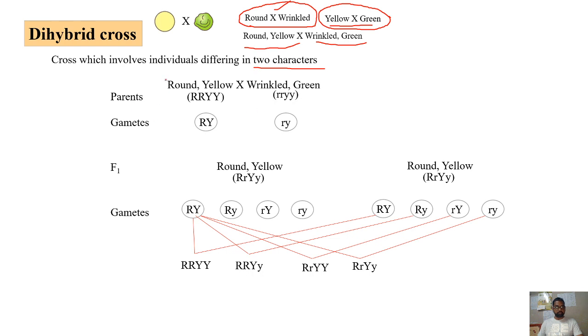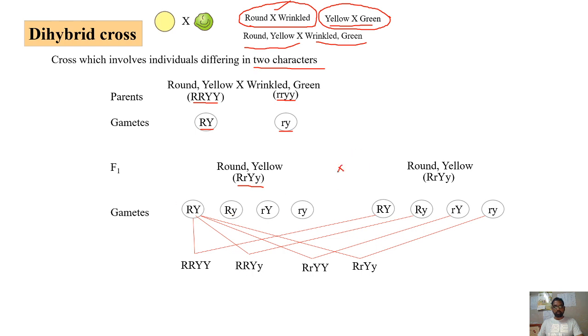So you can write it as we have seen in the monohybrid cross. The parents are round yellow and wrinkled green. Because these are pure breeding, the genotypes are capital R, capital R, capital Y, capital Y, and small r, small r, small y, small y. Gametes produced will be capital R, capital Y from this, and small r, small y from this. Now the F1 will be capital R, small r, capital Y, small y, and the phenotype of this will be round and yellow. Now from this, a total of 4 types of gametes will be produced.